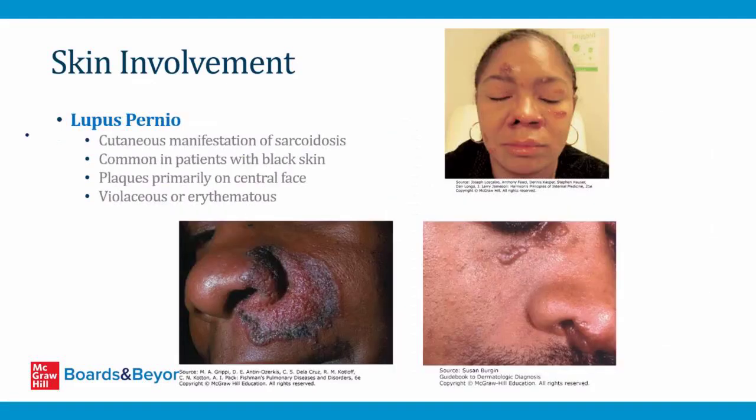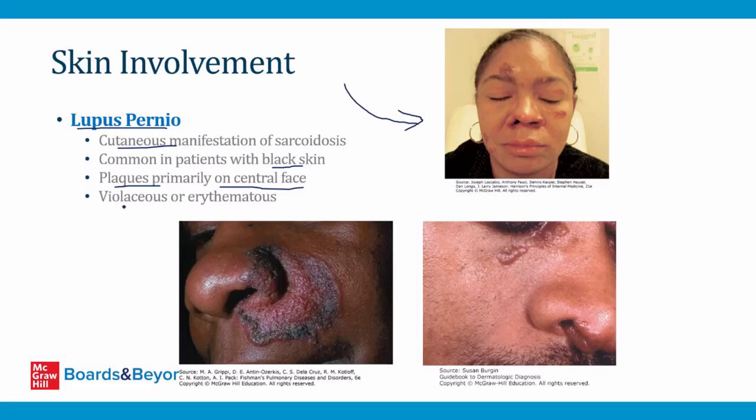Another potential skin problem related to sarcoidosis is called lupus pernio. This is a cutaneous or skin manifestation of sarcoid. It's much more common in patients who have black skin. It involves plaques that form primarily on the central face. This is a picture of a woman who has lupus pernio on the slide here.